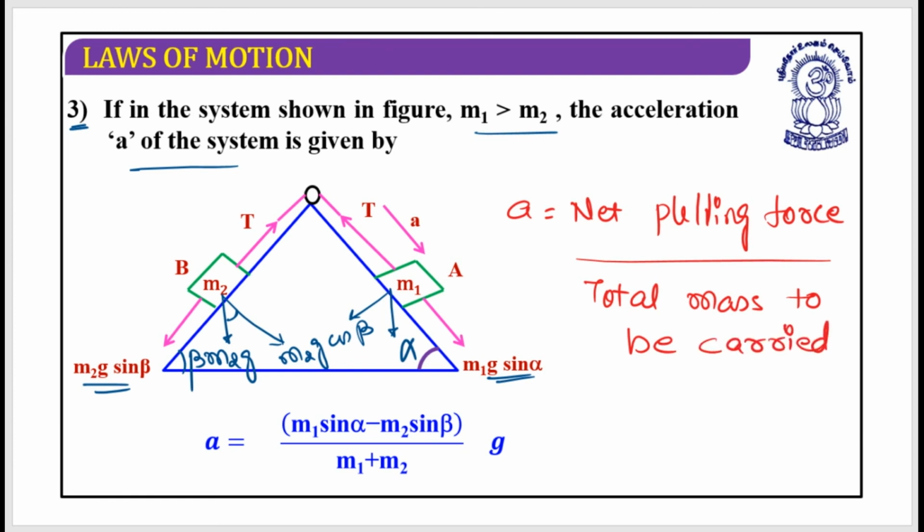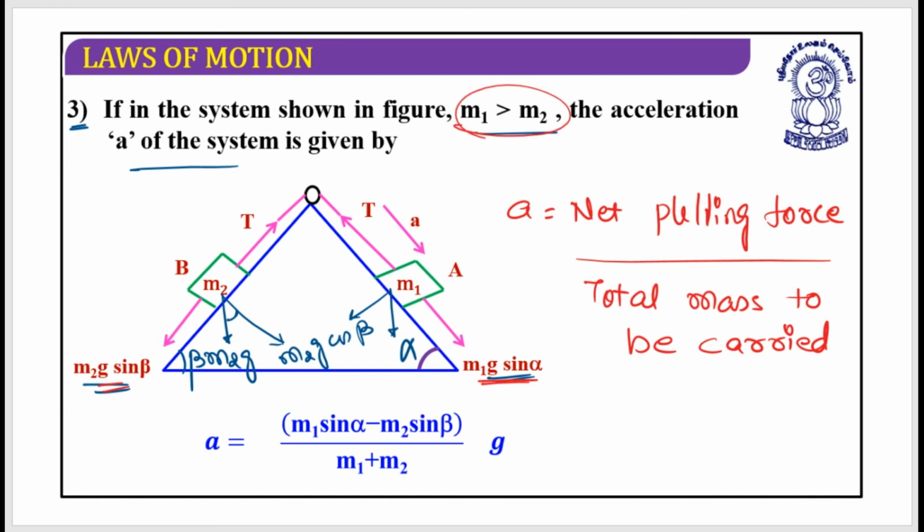Yes, the acceleration is equal to the net pulling force divided by the total mass to be carried. Now how could I find out the net pulling force? Look at this: where is the motion of this pulley going to move, in the direction of sine alpha or in the direction of sine beta component?